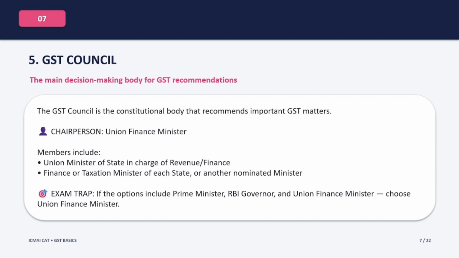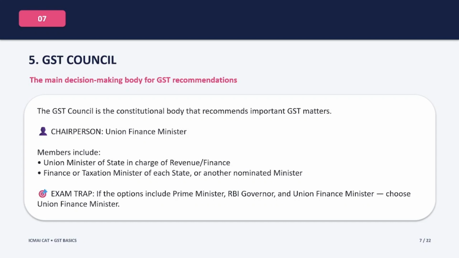The GST Council is a constitutional body that recommends important matters relating to GST. Now the important point for your exam: who is the chairperson of the GST Council? The answer is the Union Finance Minister. This is a very common direct MCQ. The members include the Union Finance Minister, the Minister of State in charge of Revenue or Finance, and the Finance or Taxation Minister of each state or another minister nominated by the state government.